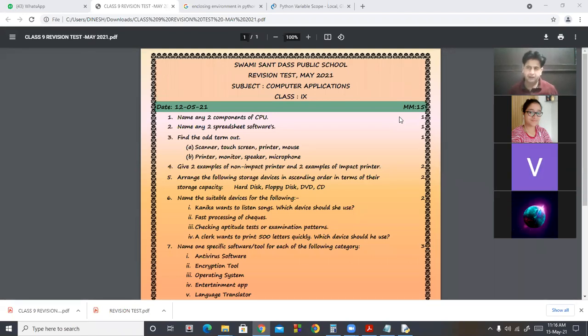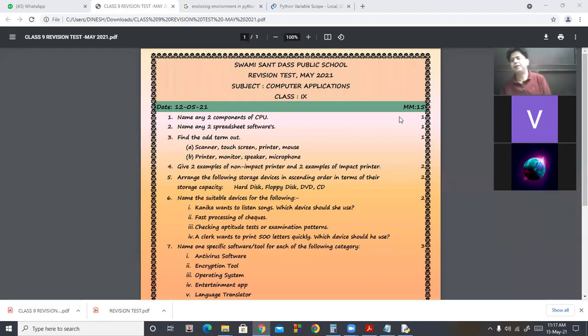Next is inventory control. In this we calculate the number of units of a particular product received, how much issued, and the remaining in stock. Then there is a billing system for generating bills or invoices. For example, we go to any shop and buy something. In that case, we get a printed bill. That bill is generated with the help of a billing system.